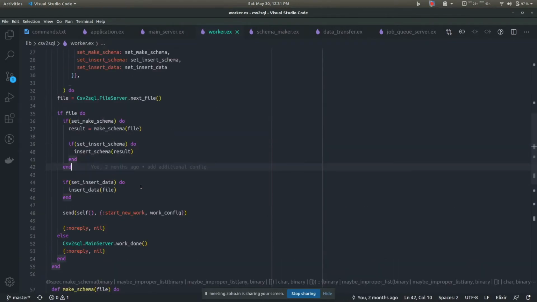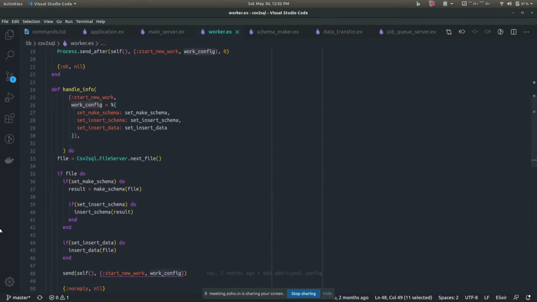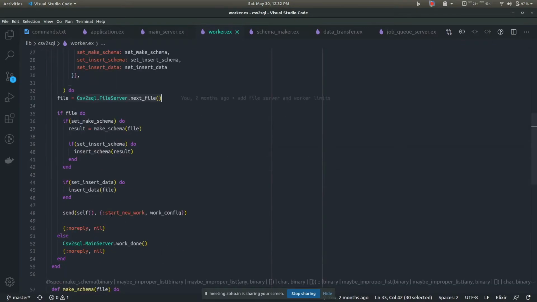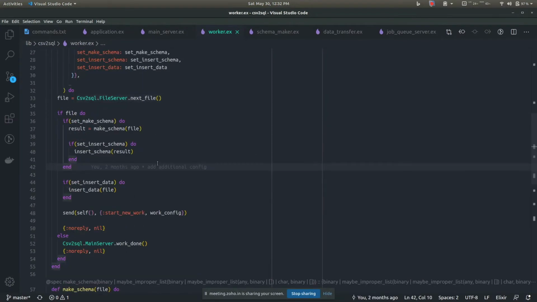After we are done with all these, the worker is done with the current file, and when he is done, he sends a signal to himself, because he needs to request the next file, right? So self will give us the PID of the worker itself, and we are giving it the message start new work with some configuration. So it will be calling itself once again, and it will request the next file and start processing it. In this way, the worker will keep on requesting the file server for the next files, and it will process the files. So that's how it's working.